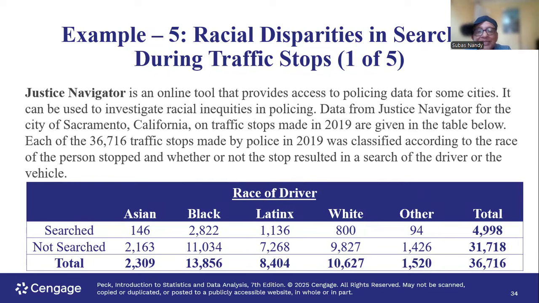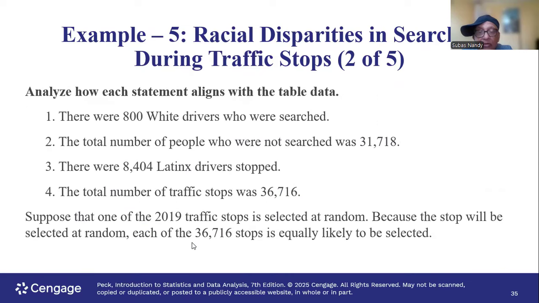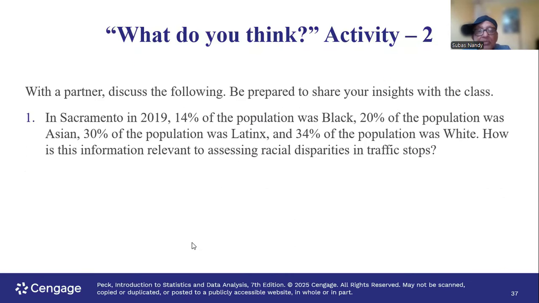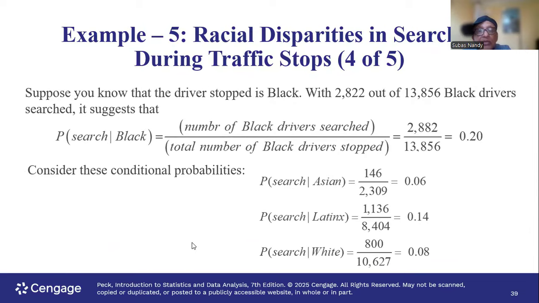The total of the black column is 13,856. They participated in this study. And out of them, how many were searched? 2,882. So the probability of searched given black is 20%. Out of the total number of blacks, 13,856, who participated in the study, 2,882 were searched.